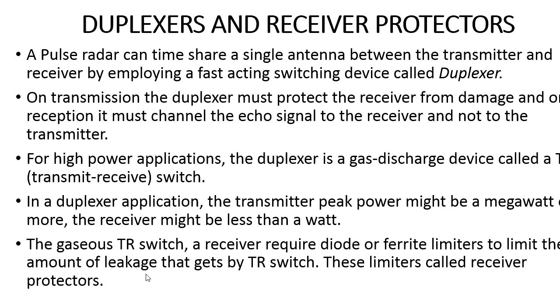In order to protect the receiver part, we use the limiters. The limiter protects the receiver part from the leakage signal, and that is why we call it a receiver protector. A receiver protector protects the receiving part of the radar whenever the transmitter is transmitting a very high power signal.